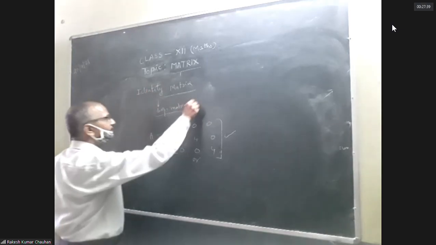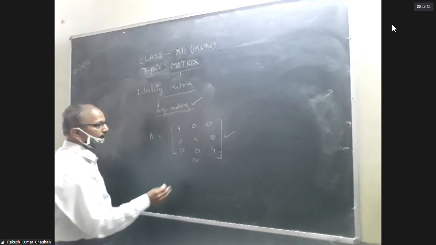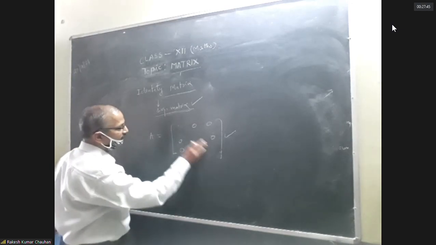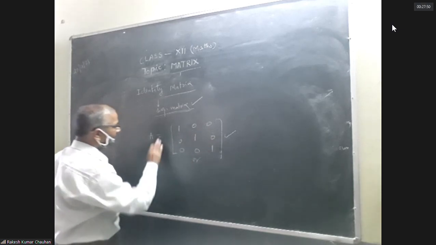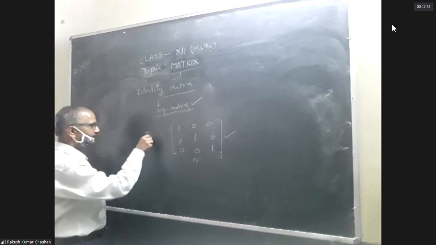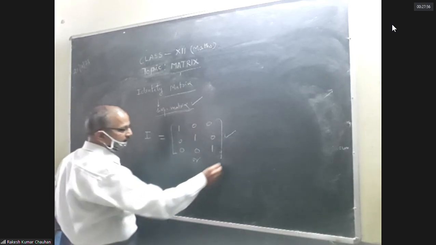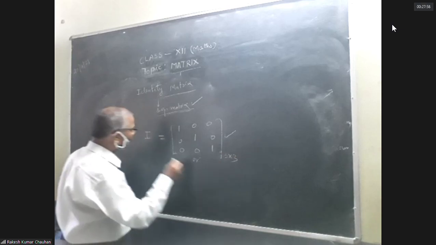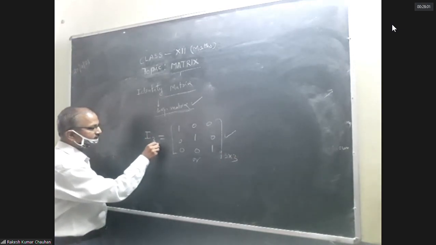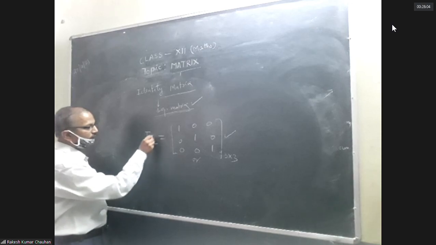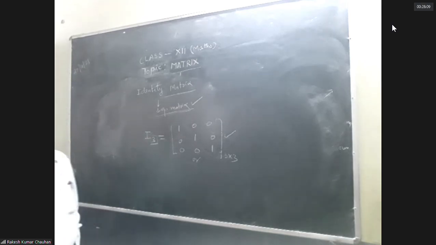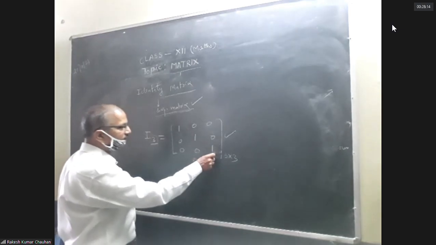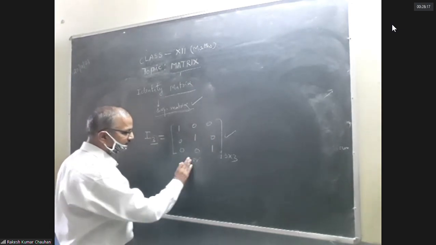Identity matrix is also a square matrix having diagonal elements unity: 1, 1, 1. It is denoted by I. Its order is 3 by 3, so we write I3. I3 means an identity matrix of order 3. An identity matrix is a square matrix in which diagonal elements are unity, 1, and the remaining elements are 0.